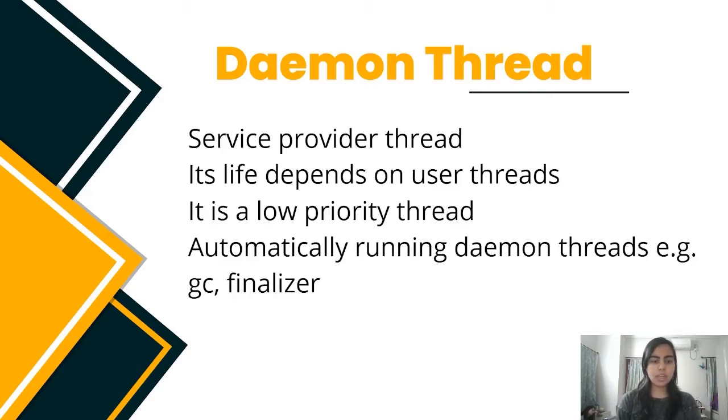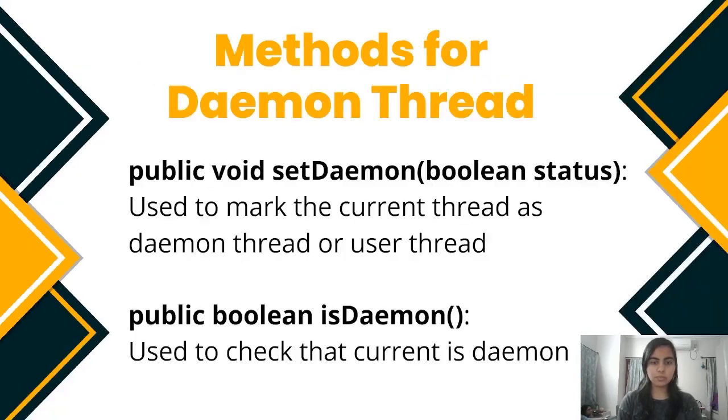There are many daemon threads running automatically in the JVM, for example, GC, finalizer, etc. Why does the JVM terminate the daemon thread if there are no user threads? The sole purpose of a daemon thread is that it provides service to the user thread for background supporting tasks. If there is no user thread, there is no reason for the JVM to keep running the daemon thread. That is why the JVM terminates the daemon thread if there is no user thread.